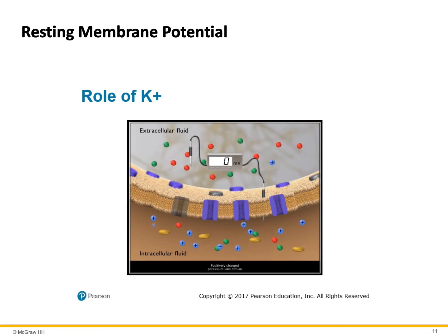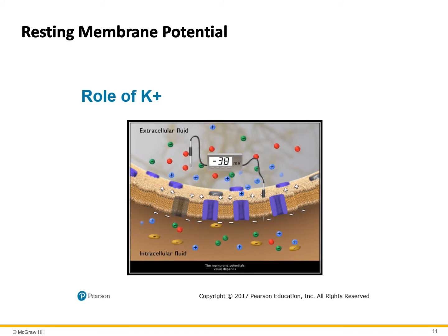Positively charged potassium ions diffuse down their concentration gradient to the outside. This causes positive charge to accumulate along the outer surface of the plasma membrane. The departing potassium leaves behind negatively charged ions, most notably the large protein anions, which are impermeable to the plasma membrane. As a result, the inner surface becomes negatively charged.